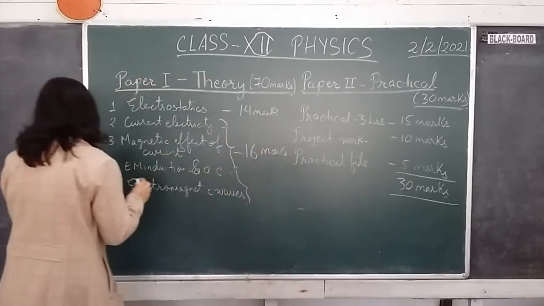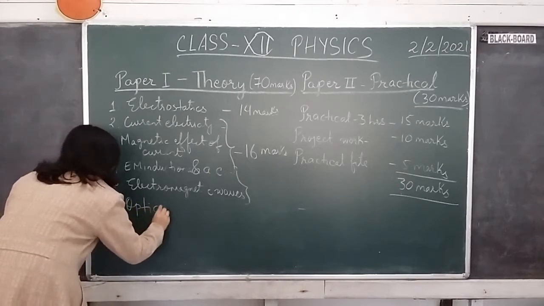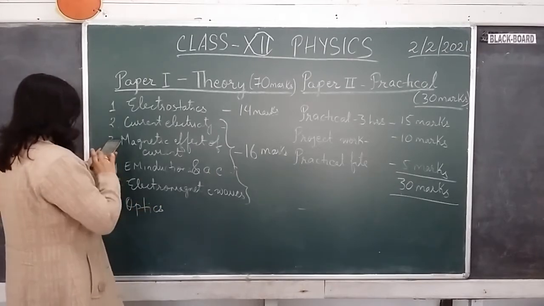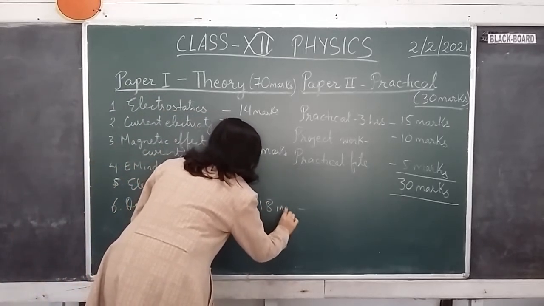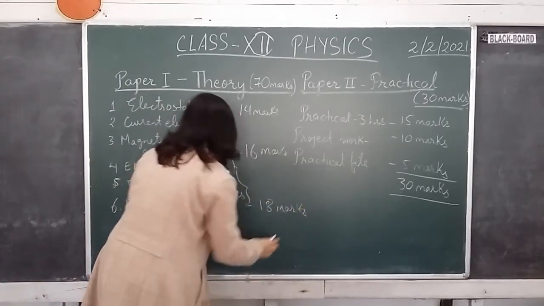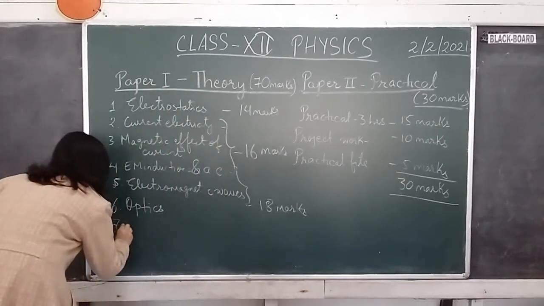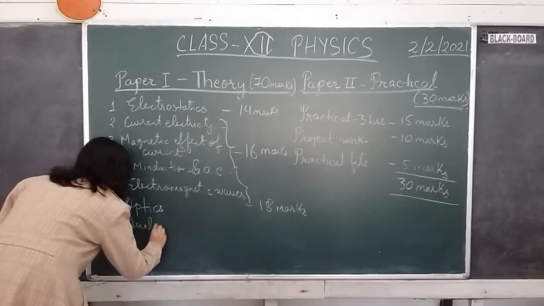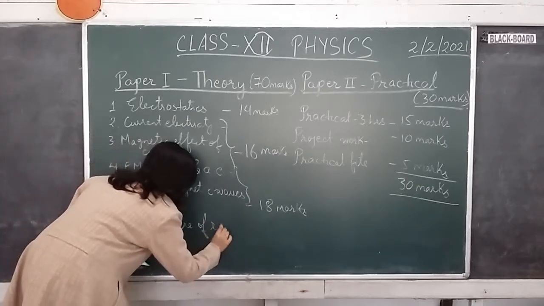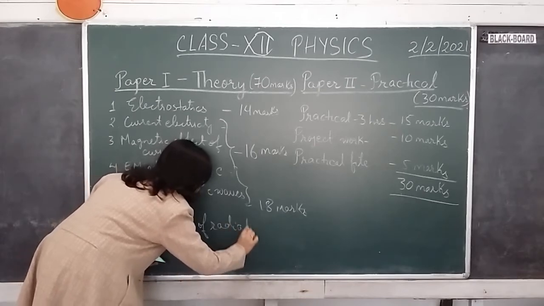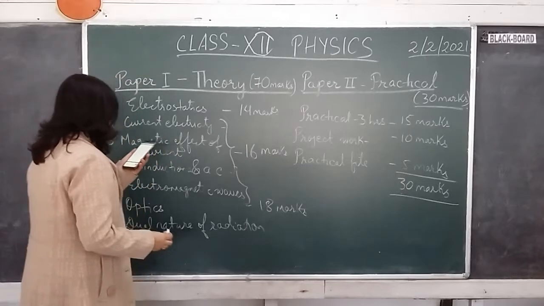Then comes your 6th unit, that is optics. It's a huge unit, and the weightage of marks is also huge. It carries 18 marks. Alright. Then comes dual nature of radiation and matter.